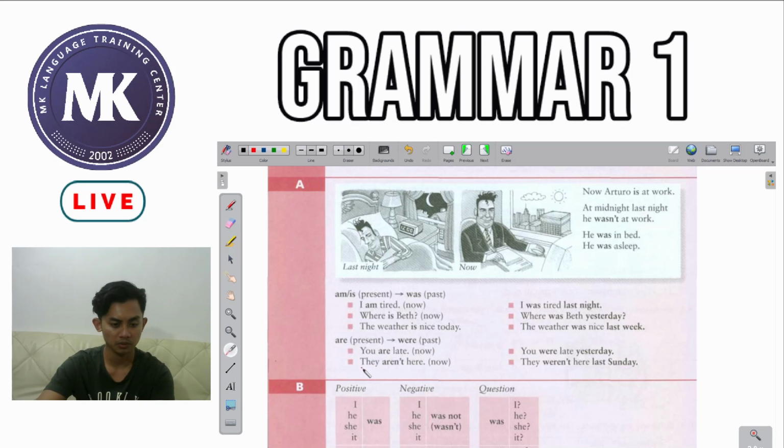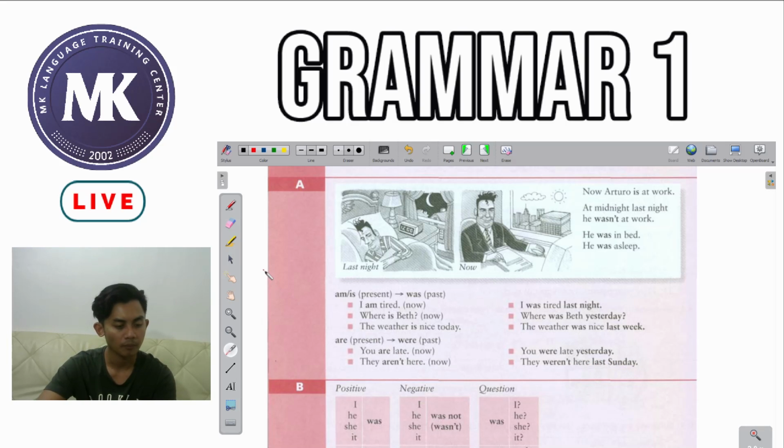Okay, so the next example, they aren't here. And this is our first example of a negative contraction. So, they aren't here. If we expand this contraction aren't, it becomes are not. They are not here. That means they are not in the area right now, in the present. So here, the next one is they weren't here last Sunday. So again, this is a negative contraction of were and not. So they were not here, and the time indicator is last Sunday.